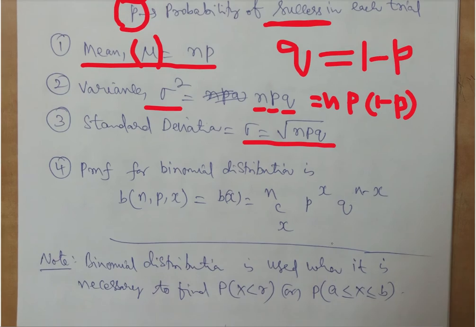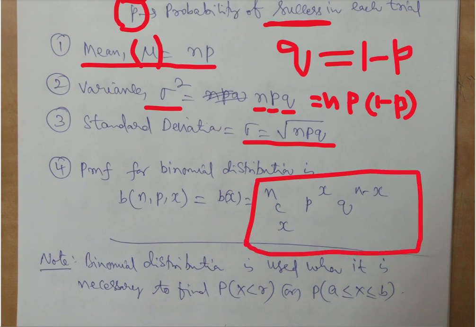So the probability mass function, since we are talking about a discrete probability distribution, all discrete functions will have a mass function. That's what you have seen in an earlier video. So the PMF for binomial distribution is given as NCX, which is a combination formula, then into success is P, so P power X, Q is a failure, Q power N minus X. X is nothing but the number of times the positive thing or success is going to happen.